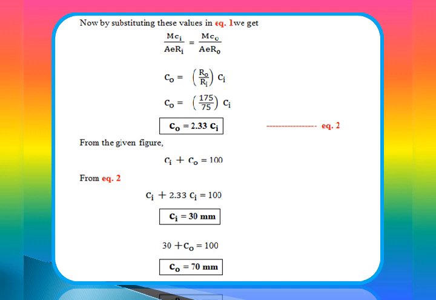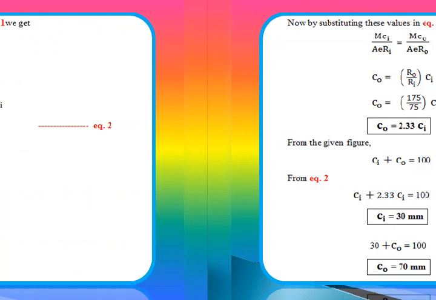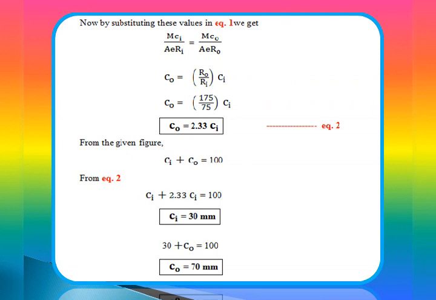Now further from the given geometry, the summation Ci plus C naught is equal to 100. Using that, we get Ci plus 2.33 Ci is equal to 100. So Ci is equal to 30 mm and C naught is equal to 70 mm.